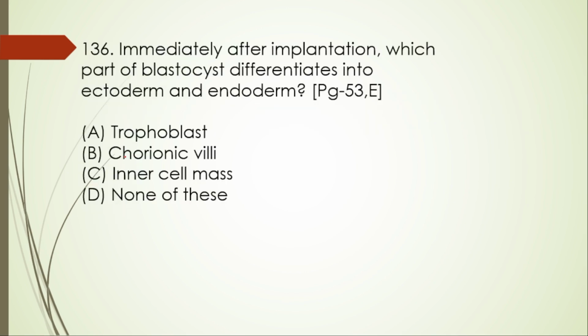Next question 136. Immediately after implantation, which part of the blastocyst differentiates into ectoderm and endoderm? Trophoblast, chorionic villi, inner cell mass, none of these. Here the right option is option C, inner cell mass. The outer layer is called ectoderm, and the inner layer is called what? Endoderm at the bottom. And the third layer is called what? Mesoderm.